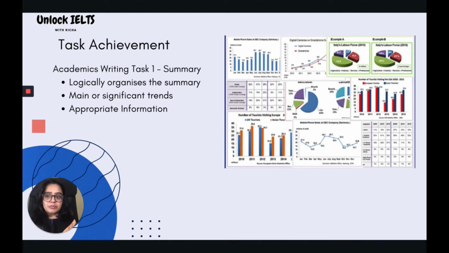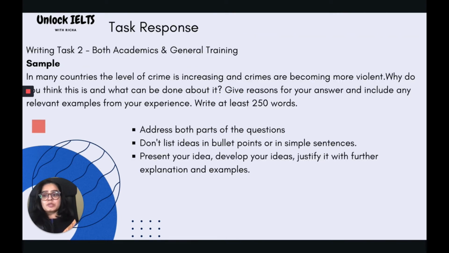Now comes the task achievement in case of the academic writing task 1, wherein you need to write a summary according to one of these questions, which could be bar graph, line chart, pie chart, table format, or a combination of any two of these. Herein, you need to logically organize the summary by following the structure. You need to highlight main or significant trends only, and also give the appropriate information in the overall or overview paragraph.